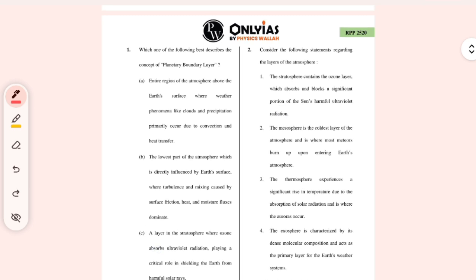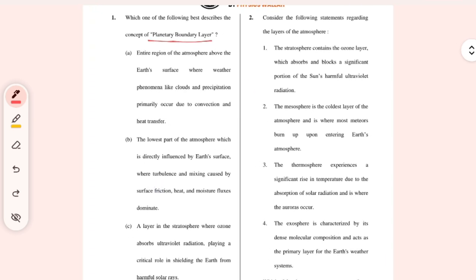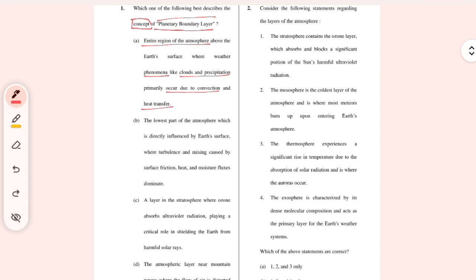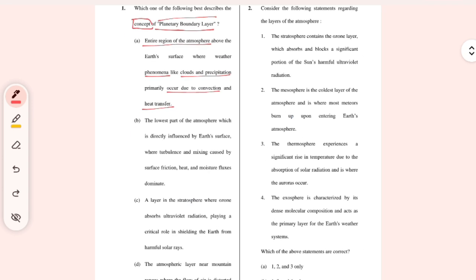First of all, the first question is: which one of the following best describes the concept of planetary boundary layer? Statement one says: the entire region of the atmosphere above the Earth's surface, where weather phenomena like cloud and precipitation occur due to convection and heat transfer. From the word itself, planetary boundary, there is some boundary of the planet.